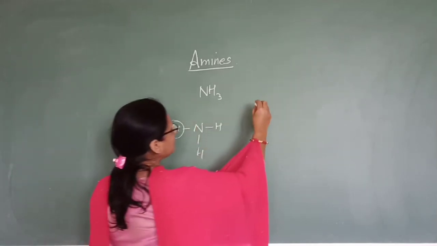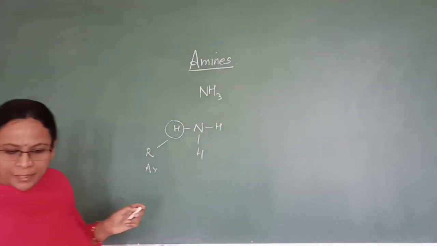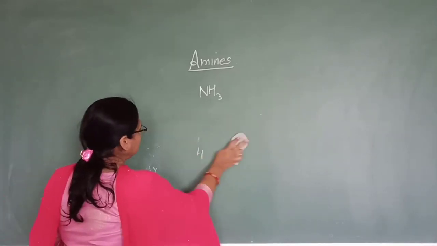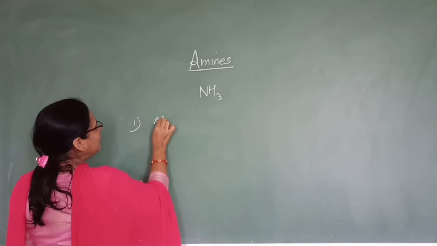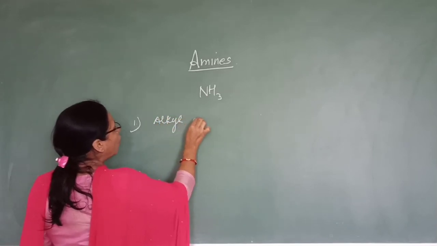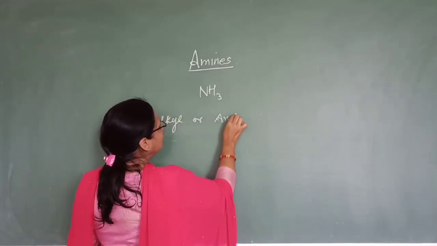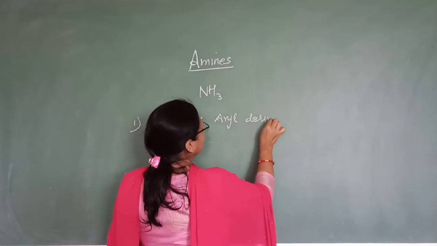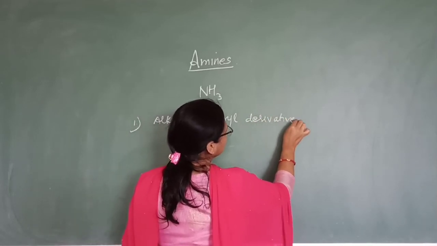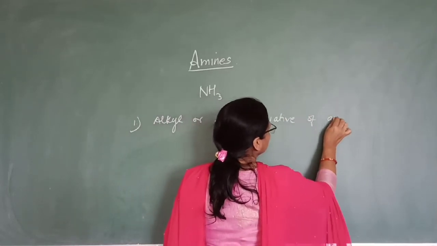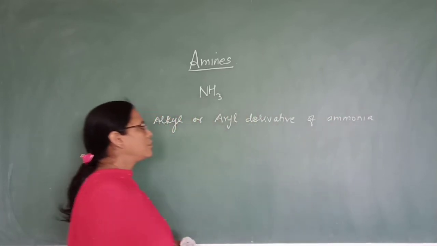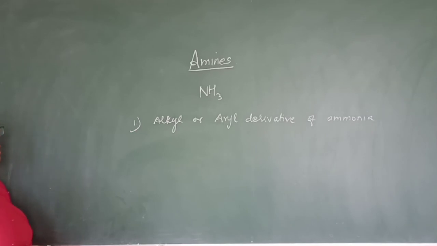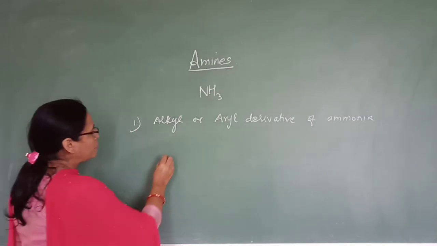So, what is amine? Write down what is amine. Amine is alkyl or aryl derivative of ammonia. Right? Alkyl or aryl derivative of ammonia.